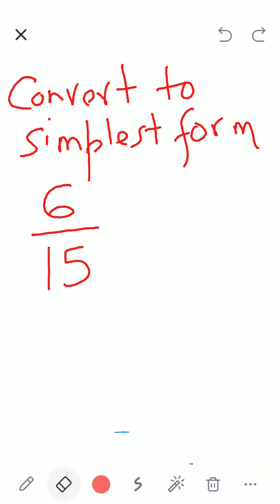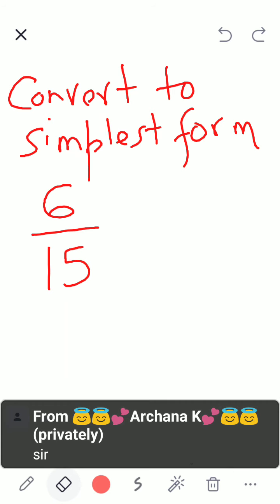Why are we converting to simplest form? Kirtana, those who have not understood, I am asking you a question. Naveen, do you know why we are converting to simplest form?